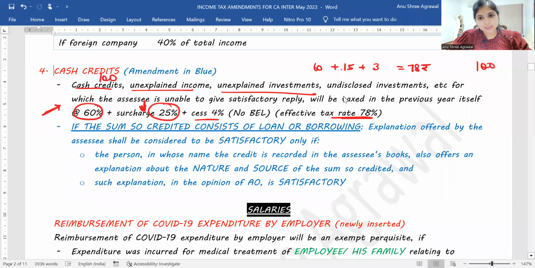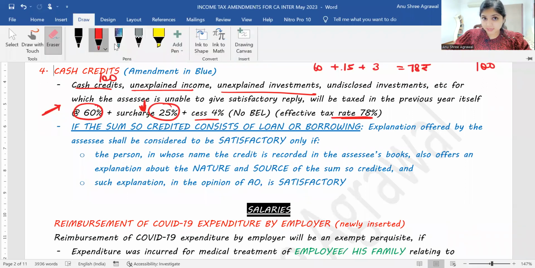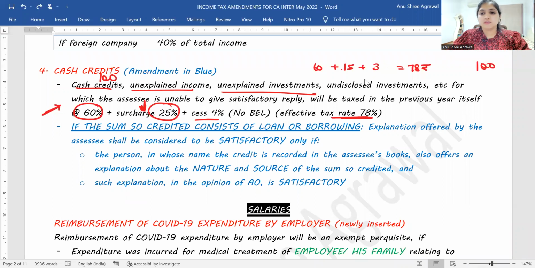So your total tax will now be 75 rupees, and 75 into 4%, 3 rupees, will be the cess. So total 78 rupees tax you will end up paying if you have a cash credit of 100 rupees. So the effective tax rate is 78%.